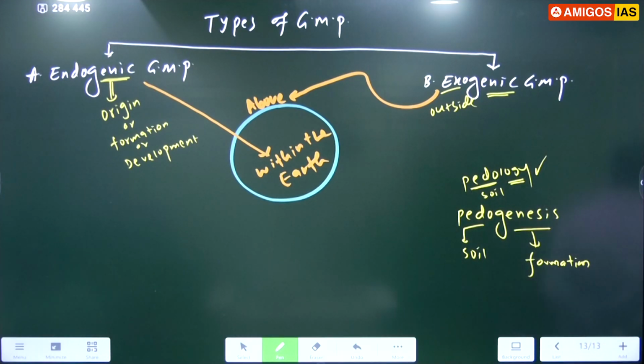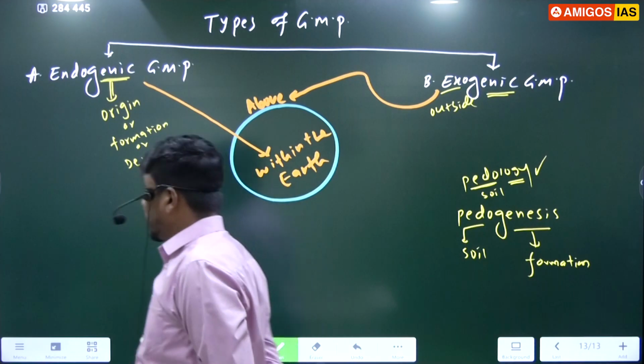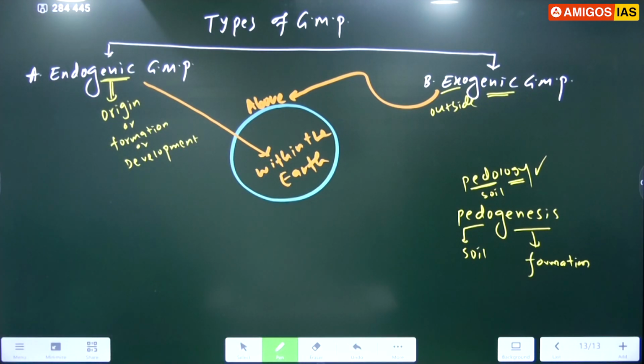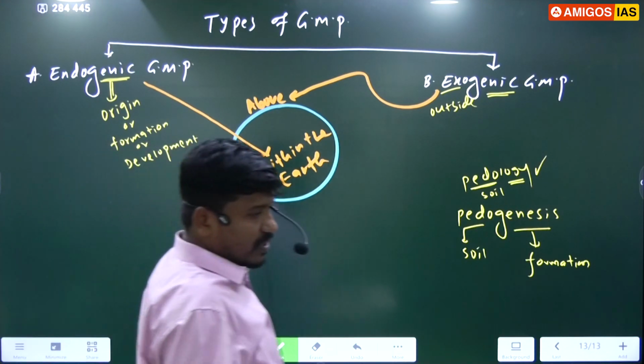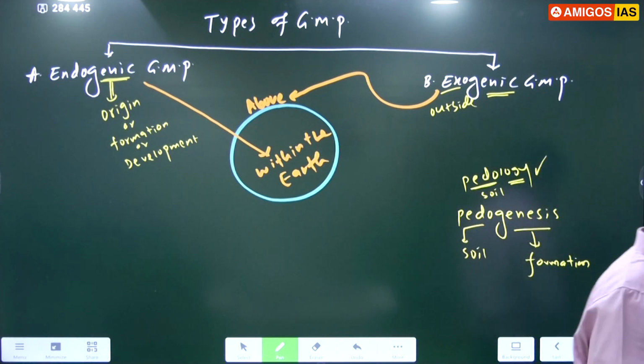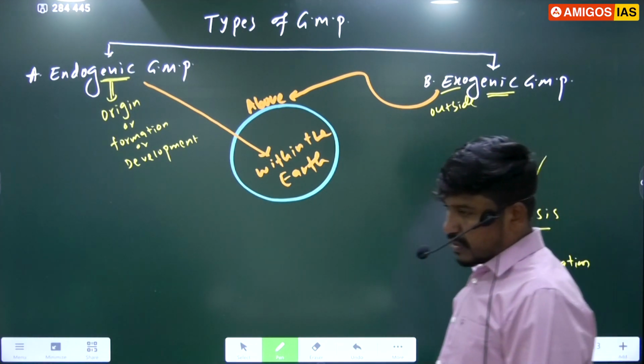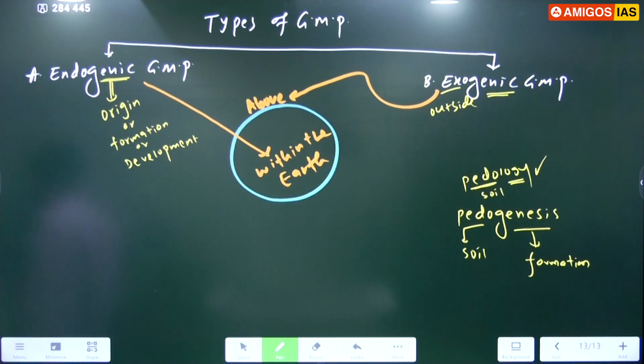Write down: processes that originate or take place within the earth are known as endogenic GMP, endogenic geomorphic processes.